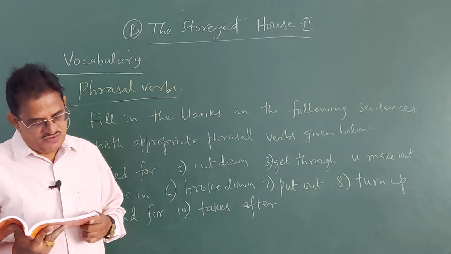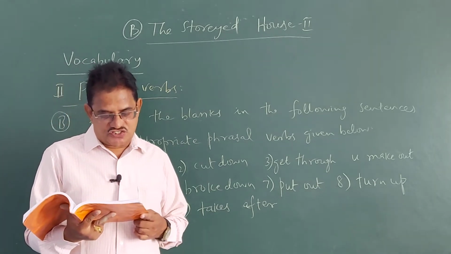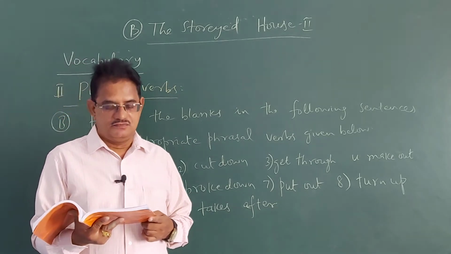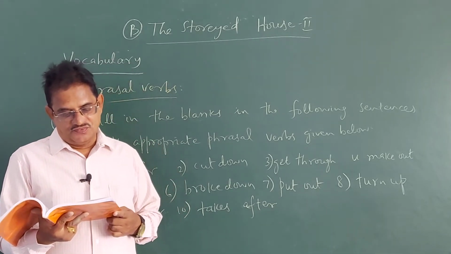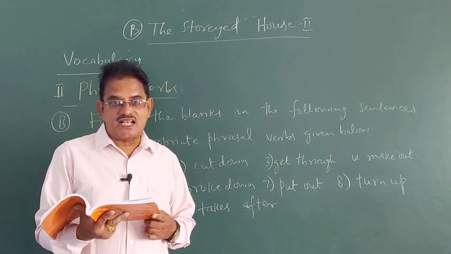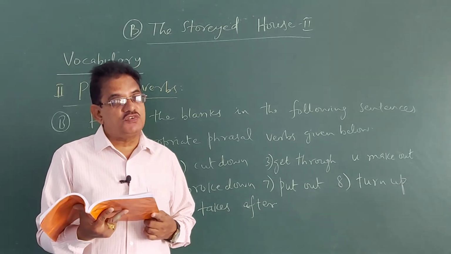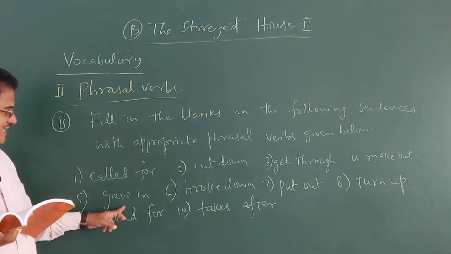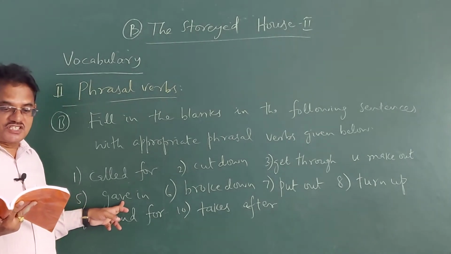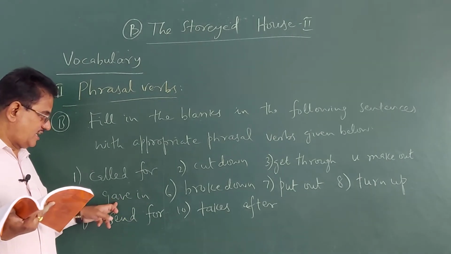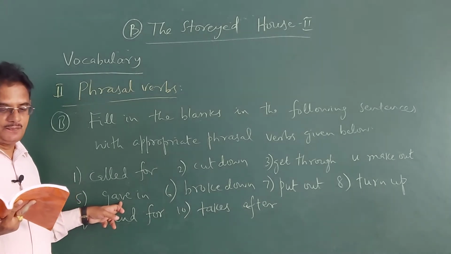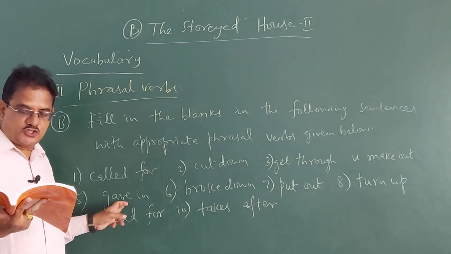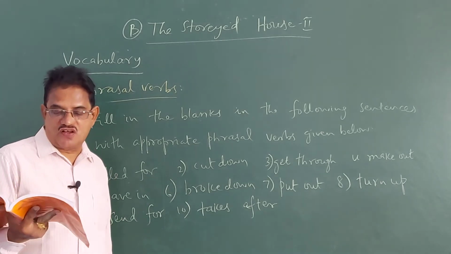Sentence number 5, the gang of terrorists dashed to the army after a long exchange of fire. The gang of terrorists surrendered. Which phrasal verb gives the meaning of surrendered? Gave in. Because it is in past tense, instead of give in, we have to write gave in. Gave is the past form of give. The gang of terrorists gave in to the army after a long exchange of fire.